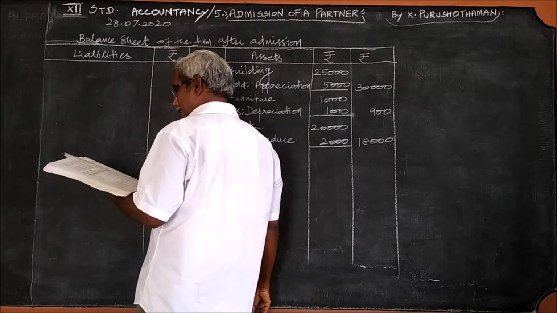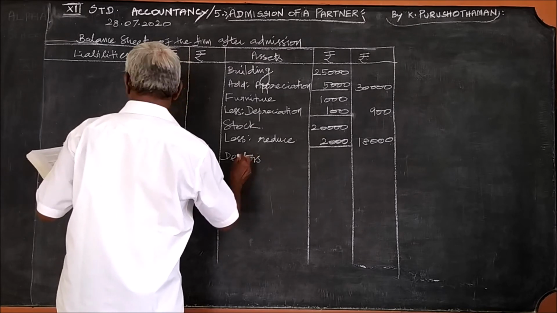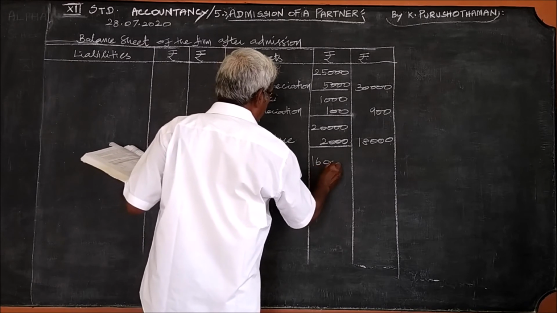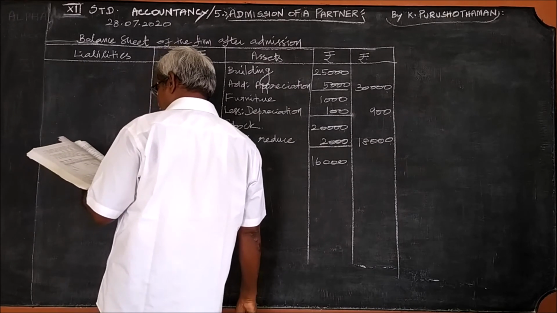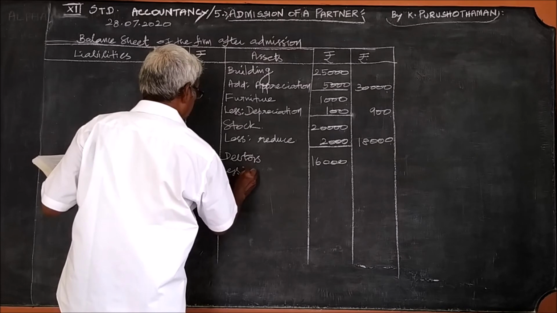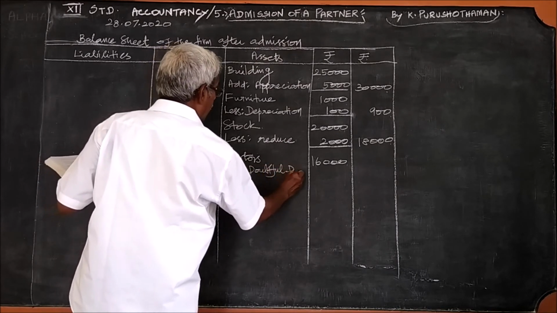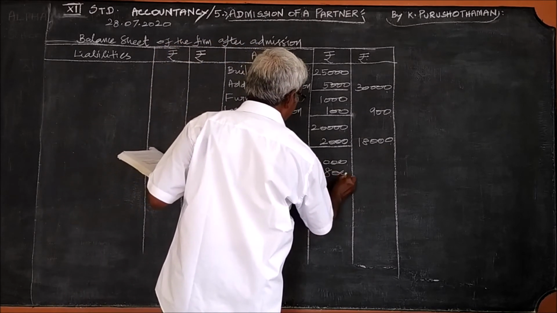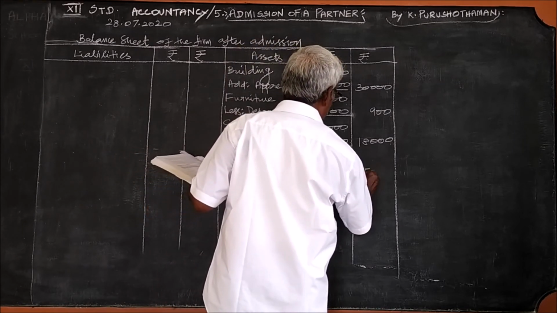Then the next one, debtors. Debtors 16,000. Here less doubtful debts. Less doubtful debts 800. So 15,200.